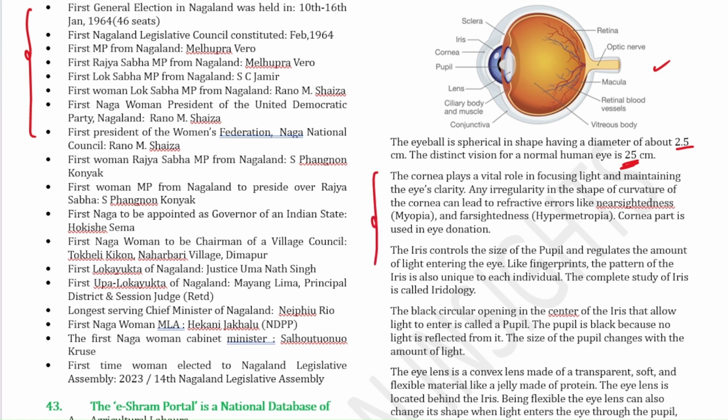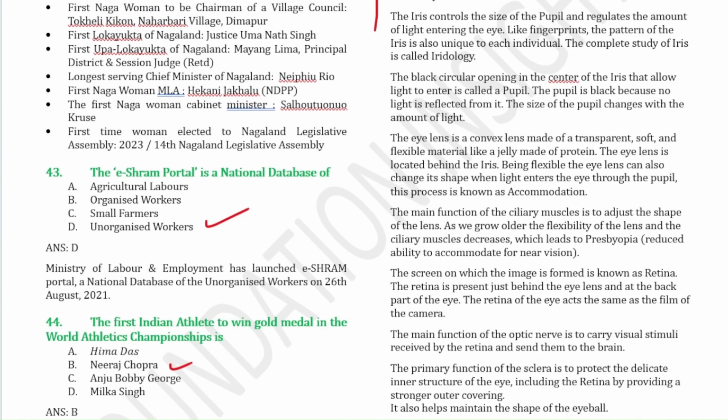When we donate eyes, only the cornea part is used in eye donation. So you have to know that we don't take out the whole eye and give it for donation. Only the cornea part is used for eye donation. You can go through all these points, and the image is formed in the retina.